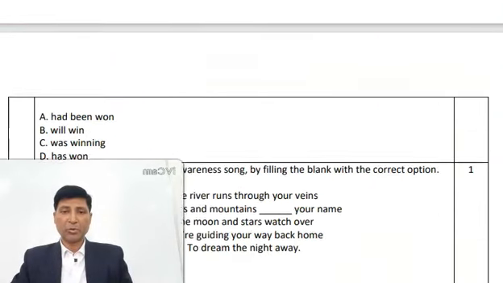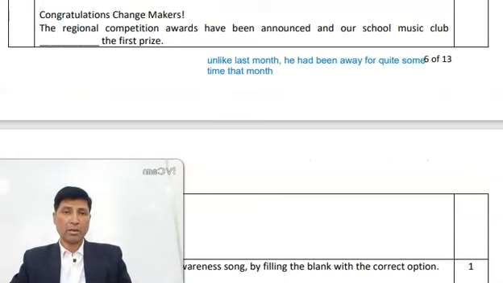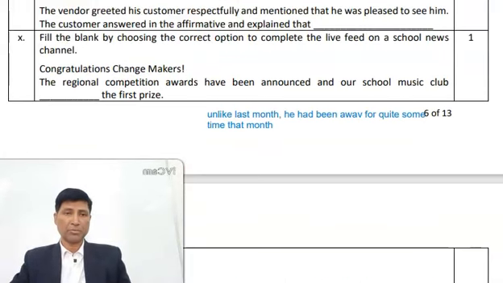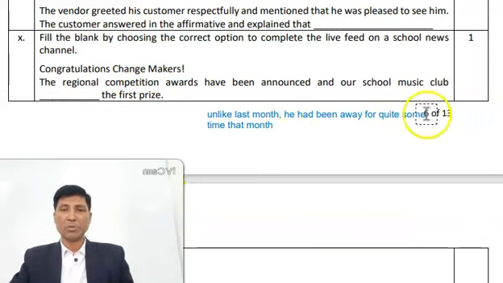Now let me take you to the next question. This is another question. Congratulations change makers, the regional competition awards have been announced and our school music club blank space the first prize.